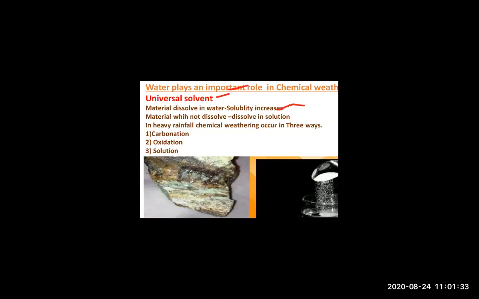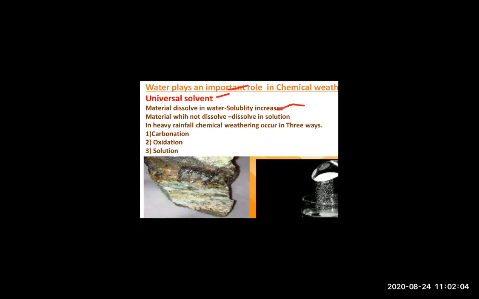After that, for material dissolved in water, the solubility increases. And some materials are not dissolved in water. As you all know, there are many materials which never dissolve in water. At that time, they will dissolve in solutions.